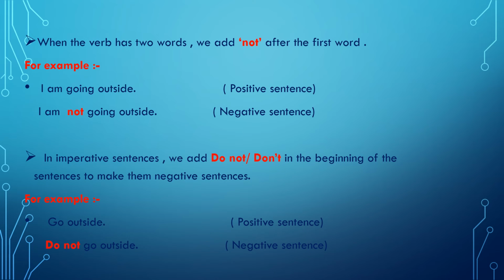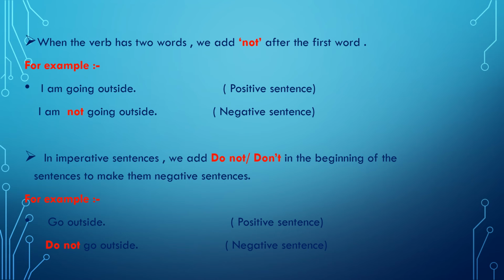There is no difference between do not and don't, because don't is a contraction of do not. So dear students, let us revise one more time. When the verb has two words, we add not after the first word. When we have imperative sentences, we add do not or don't in the beginning of the sentences to make them negative sentences.